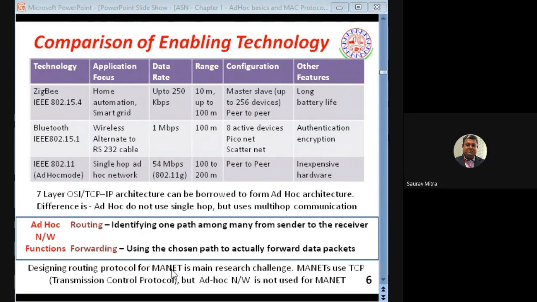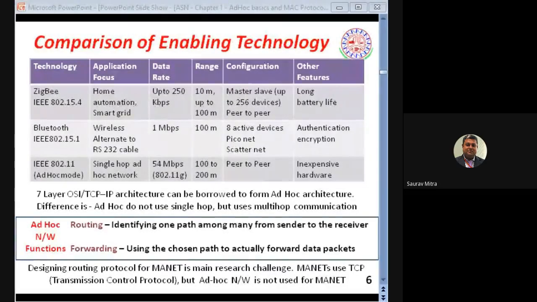Designing a routing protocol for MANET, mobile ad hoc network, is the main research challenge. Okay, so for a mobile ad hoc network, how can we design the path for routing? While designing the path for routing, there are many criteria. How much energy is required to transmit the packet? How much bandwidth is required to transmit the packet? Whether all nodes in that path are up or down is also a question.